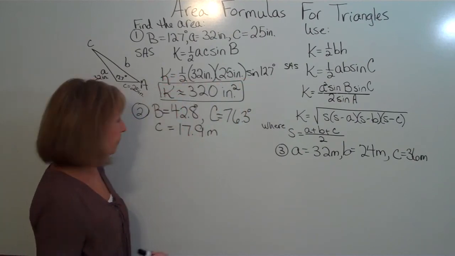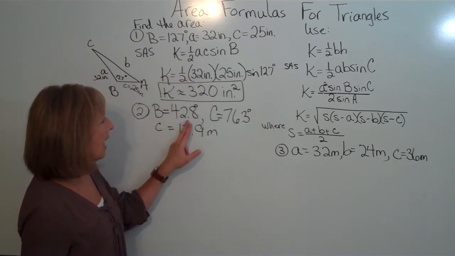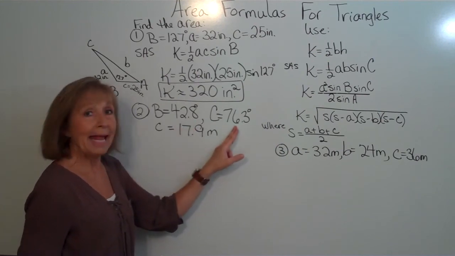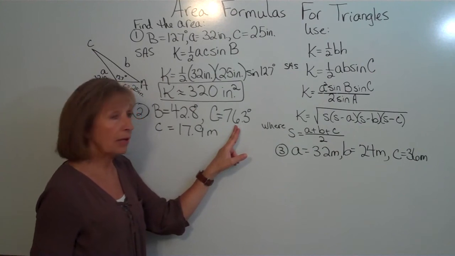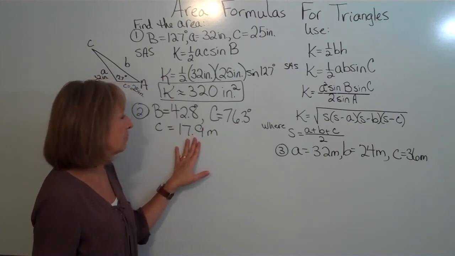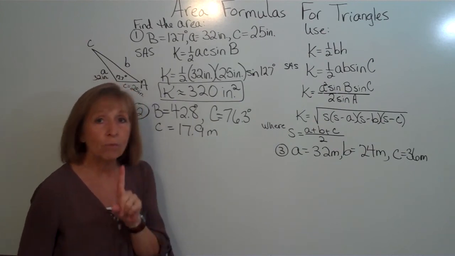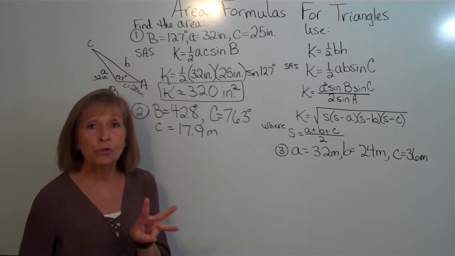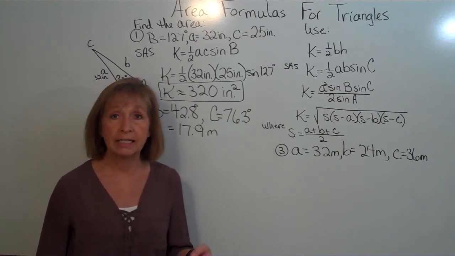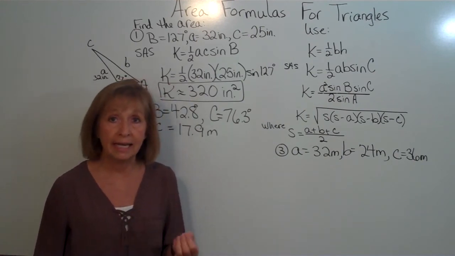How about problem 2? Well, problem 2, I have angle B is 42.8 degrees, angle C is 76.3 degrees, and side C is 17.9 meters. So I only have one side, and I have 2 angles. And I know that in a triangle I have a total of 180 degrees between all 3 of the angles.